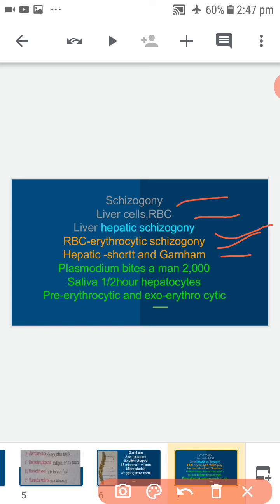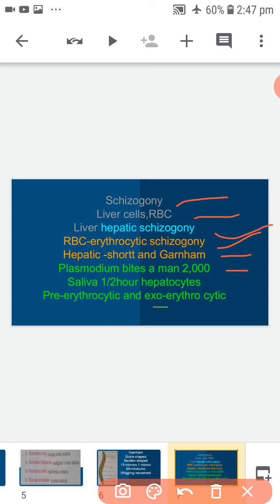Whenever a mosquito infected by Plasmodium bites a man, nearly 2000 sporozoites are released into the blood of man through its saliva.